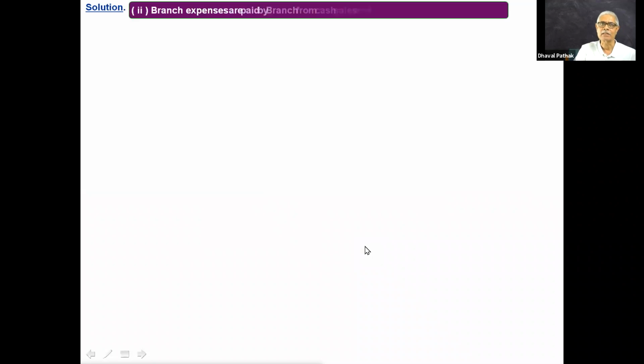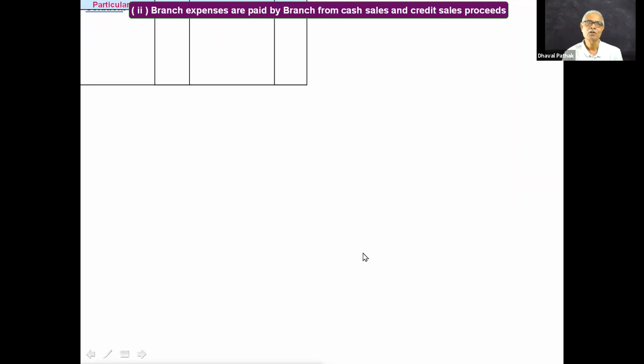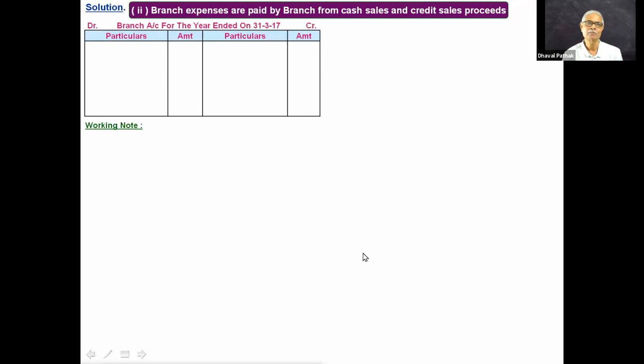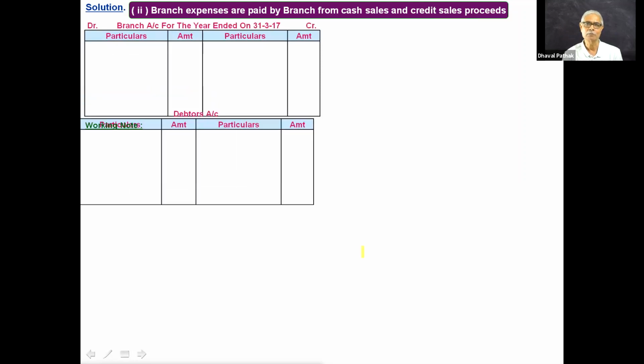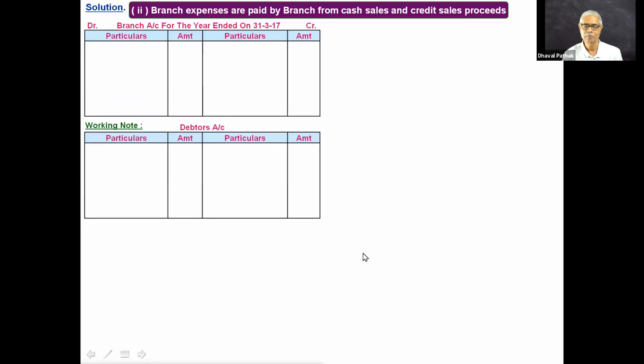Now, what is the second style of solution? Look at the title. Branch expenses are paid by branch from cash sales and credit sales proceeds. Now, the same sum we want to start once again. So, this is the branch account. This is the debtors account. I don't want you to write down right now. I'll give you enough time to copy it. Please pay attention on the screen, please.